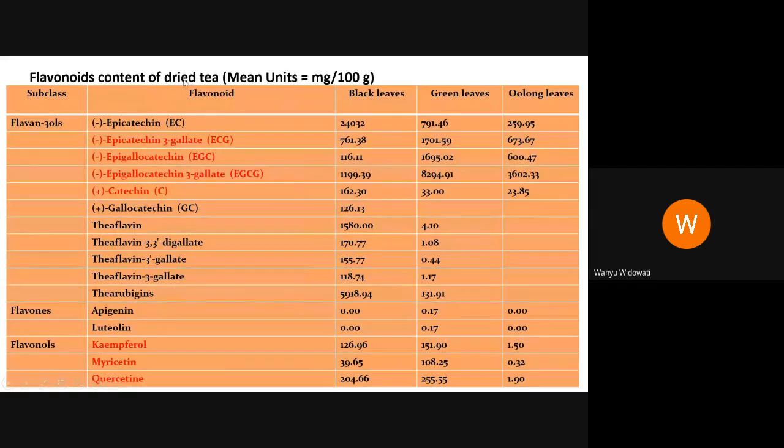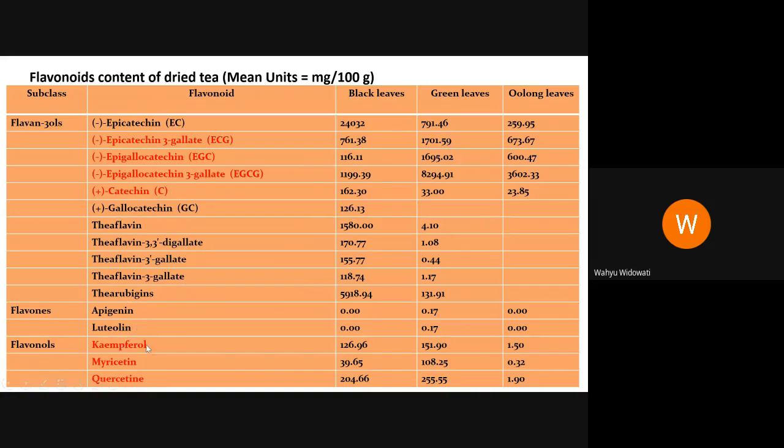Dry tea contains many subclasses of flavonoids: epigallocatechin, epigallocatechin gallate, and catechin. In my research, I used epigallocatechin, epigallocatechin gallate, epicatechin gallate, and catechin, which can improve endothelial progenitor cells (EPC) that are triggered by reactive oxygen species, especially hydrogen peroxide.